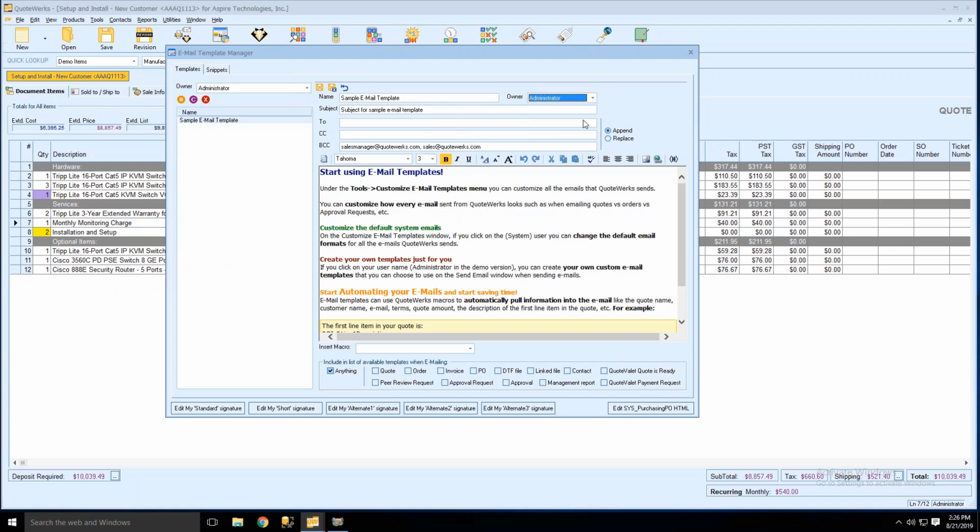So if you create an email template and you want it to be just for a specific group of contacts, you don't want it to be for everyone in your company, because if it's for everyone, you could just assign it under public.